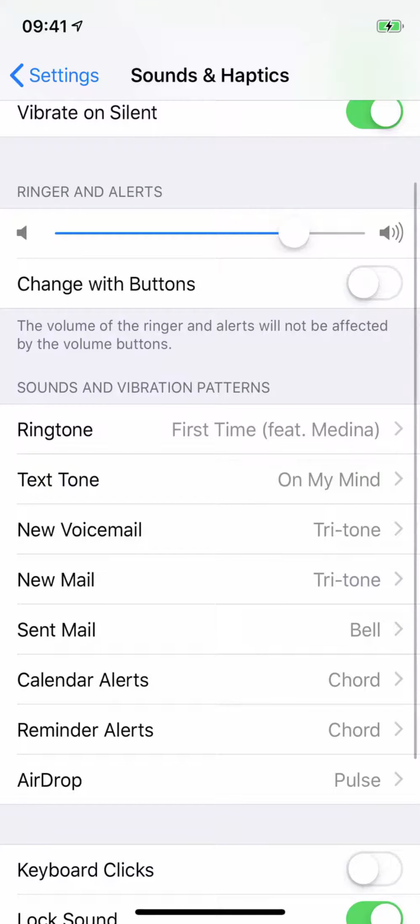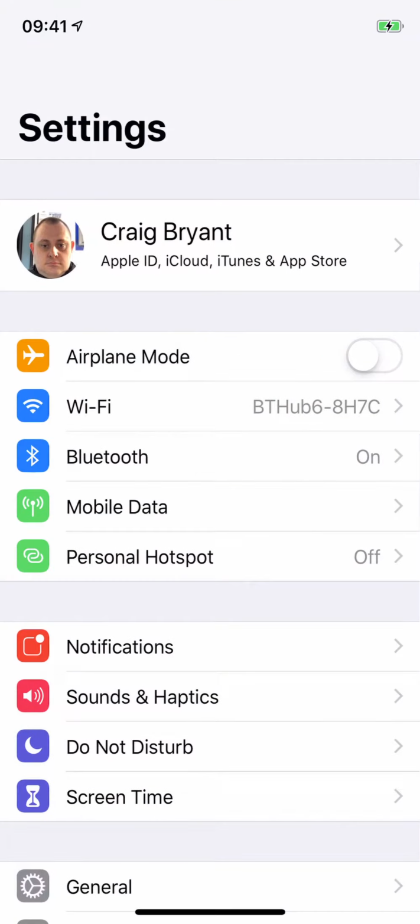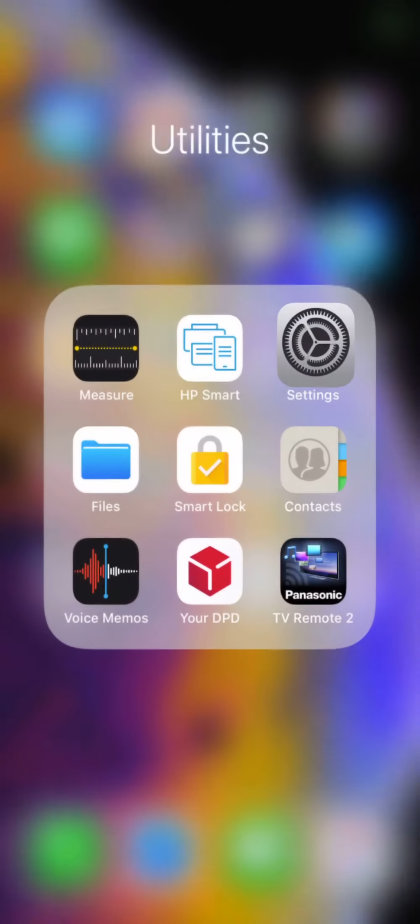Now I've set it, I can enable my incoming calls to that ringtone, and that's really it. There's no more to it.